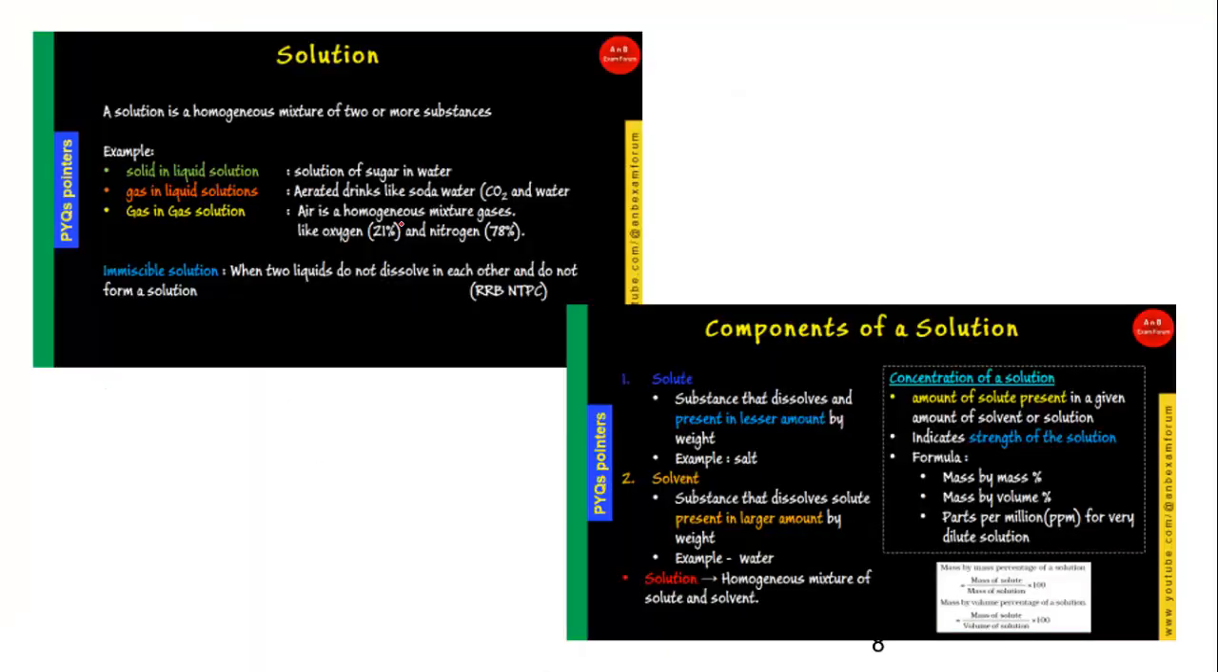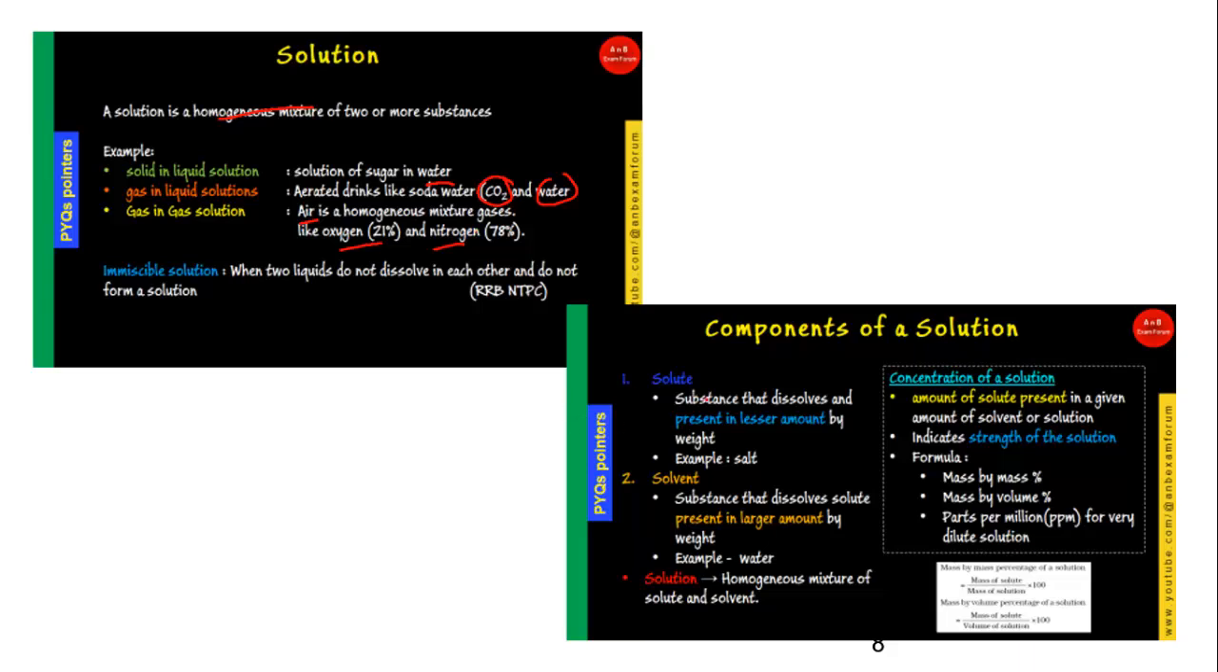The important concept about solution is that it is a homogeneous mixture. It is not only the case of solid in liquid like sugar in water, it can be gas in liquid also. If you drink some cold drink like soda water, it consists of gas like CO2 and water, again it is a solution. Gas in gas solution is also possible, like air. Air consists of oxygen gas, nitrogen gas, and similarly many other gases.